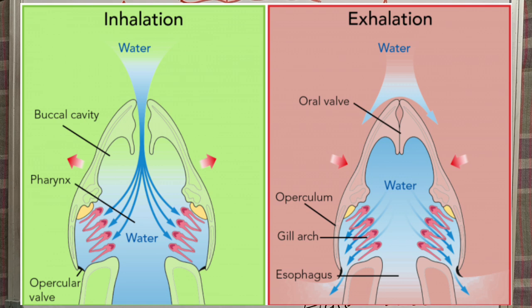So this is how respiration takes place in case of fishes. Oxygen will enter through their mouth and carbon dioxide will leave the body through gill slits. The type of respiration taking place through gills is called branchial respiration.